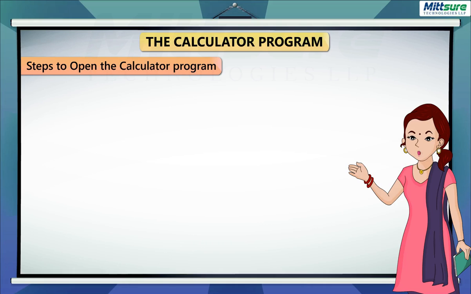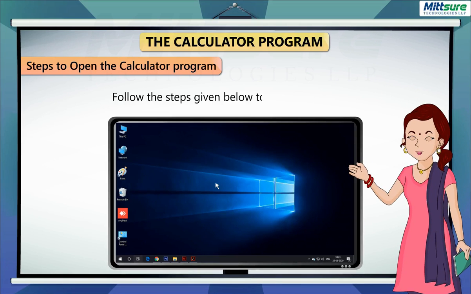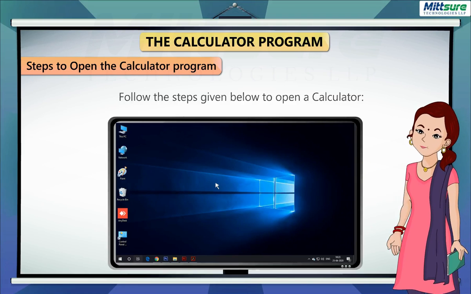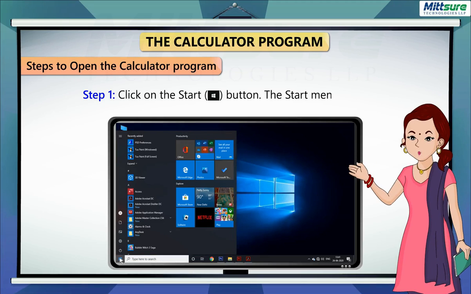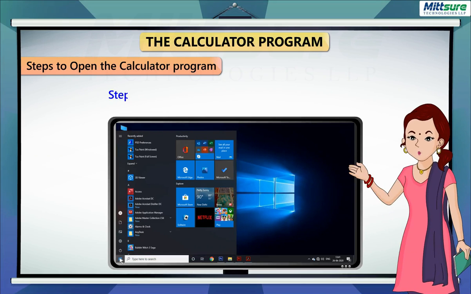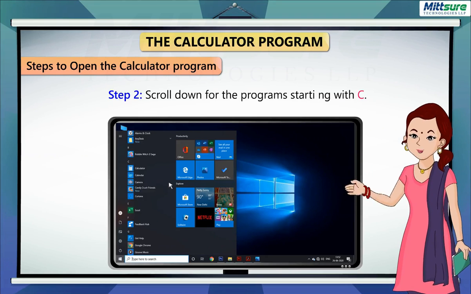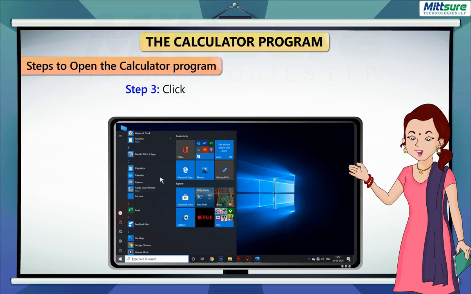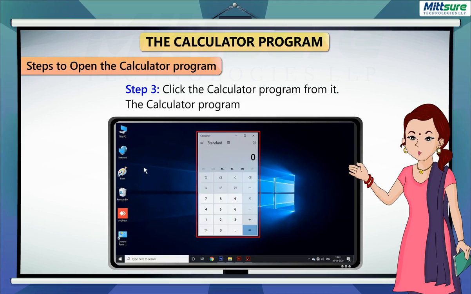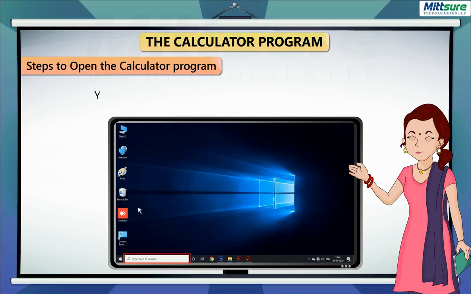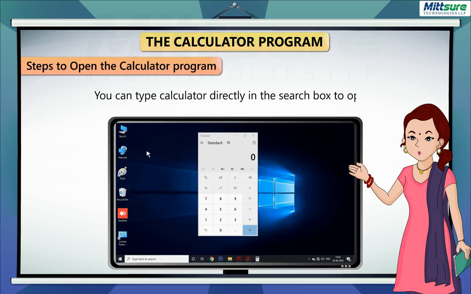Steps to open the calculator program. Follow the steps given below to open a calculator. Step 1. Click on the Start button. The Start menu will open. Step 2. Scroll down for the programs starting with C. Step 3. Click the Calculator program from it. The calculator program will open. Or you can type calculator directly in the search box to open it.